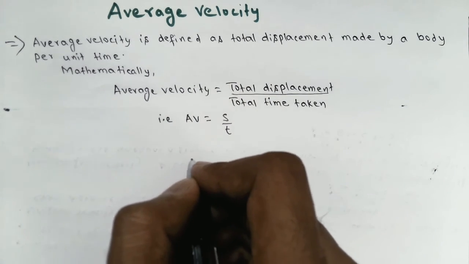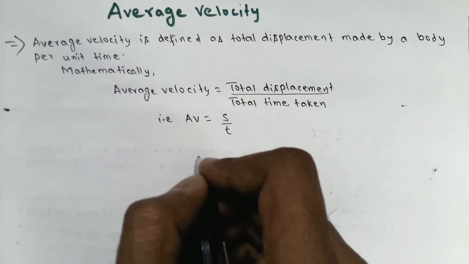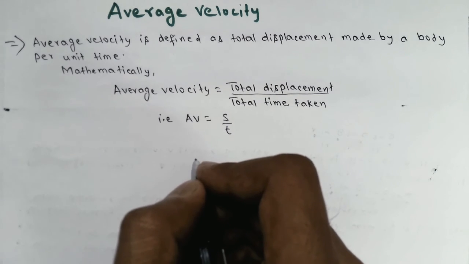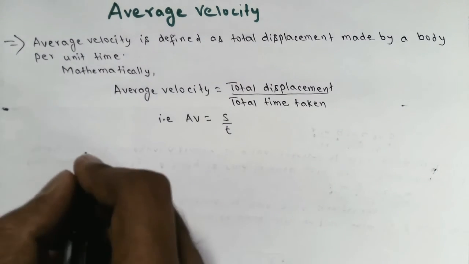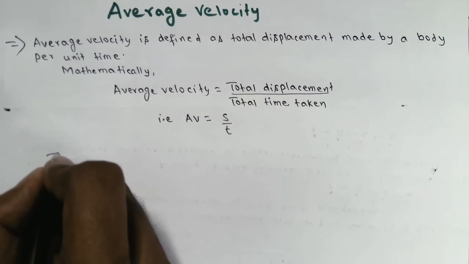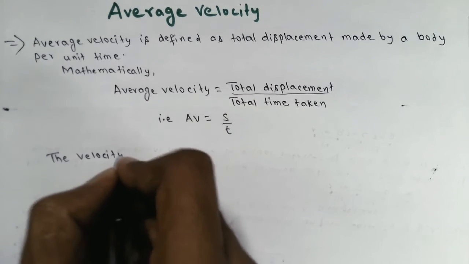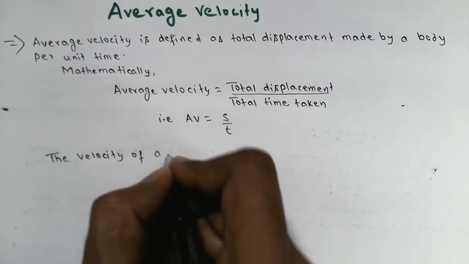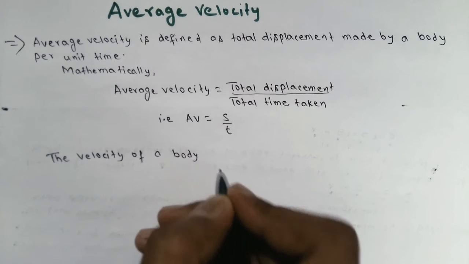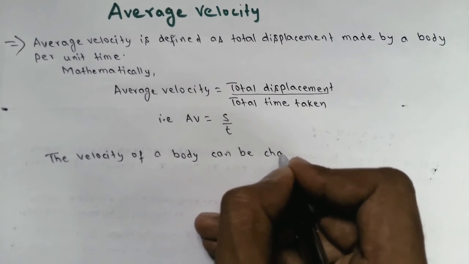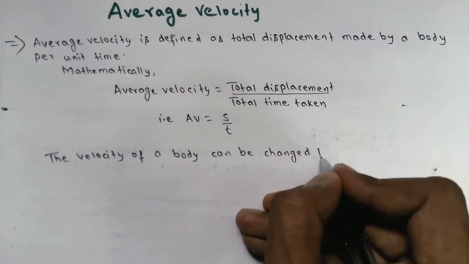Now velocity of a body can be changed also. How can the velocity of a body be changed? There are certain steps from which we can see the velocity of a body can be changed. So the velocity of a body can be changed by, there are certain steps.